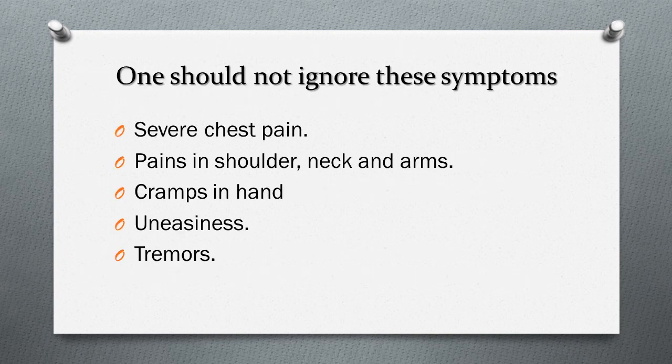Now one should not ignore these symptoms. First is severe chest pain in the shoulder and neck, arms, cramps in hands, uneasiness, which means an uncomfortable or discomfort feeling. Tremors, what is tremors? This is a feeling of light shaking movement in our hands, legs or any other part of the body.